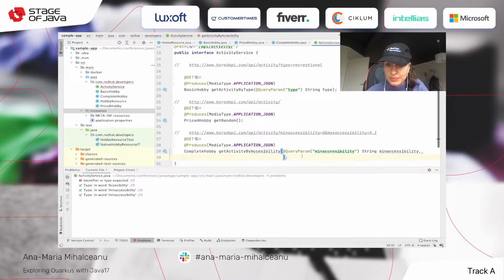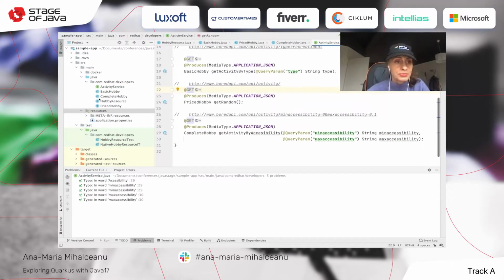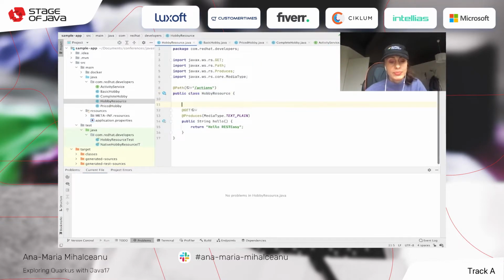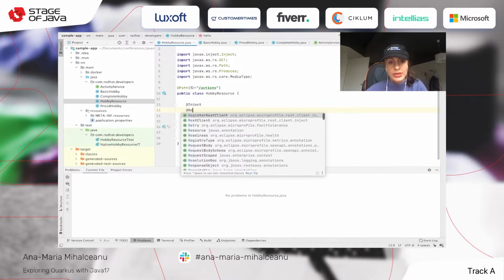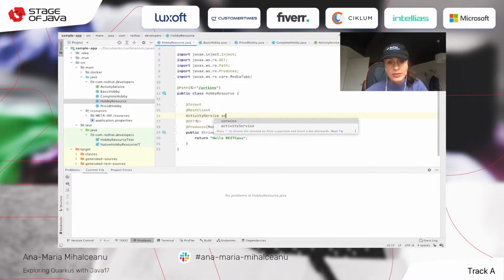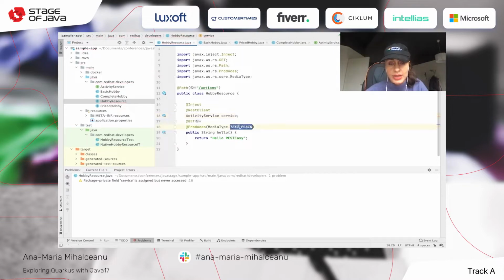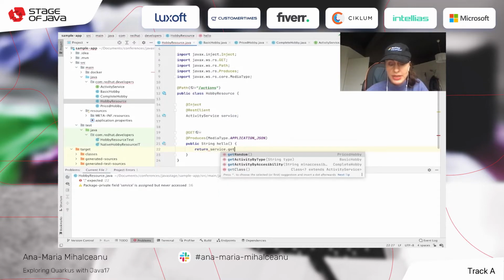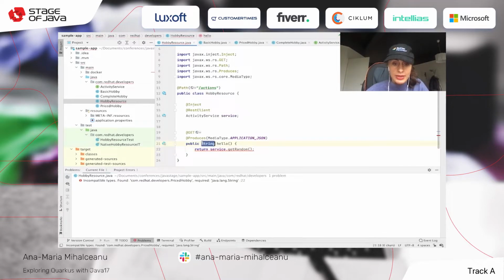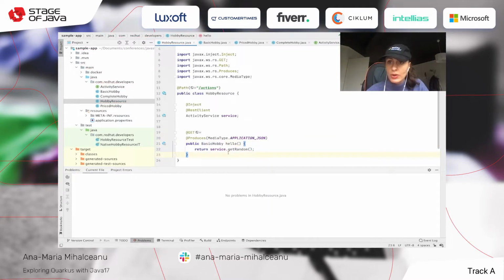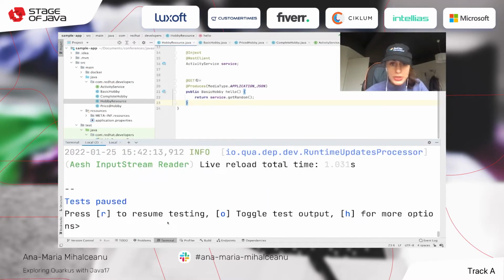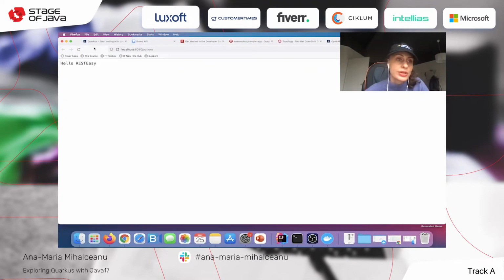And then have it here again and again. So now we have three endpoints that are available. Let's use them here: at inject, at REST client, activity service, service. Okay, now here we're going to return a JSON. And we're going to say service get random. And this one returns a basic hobby. So now, warriors, things were reloaded. Let's go and check the browser. Let's check for the actions.